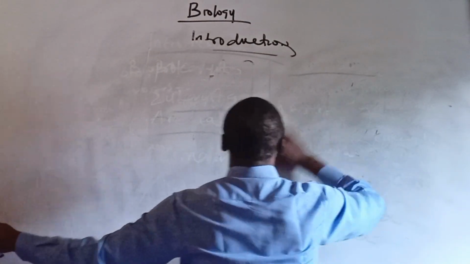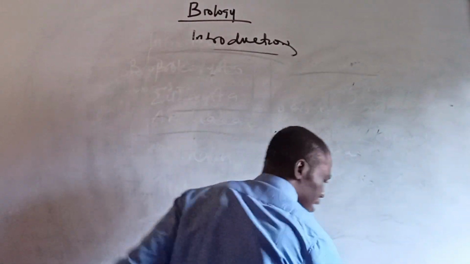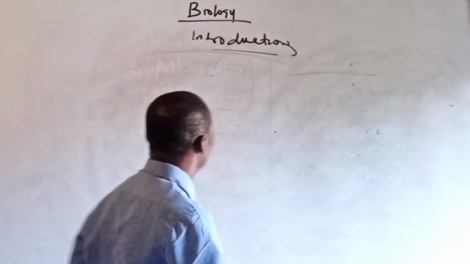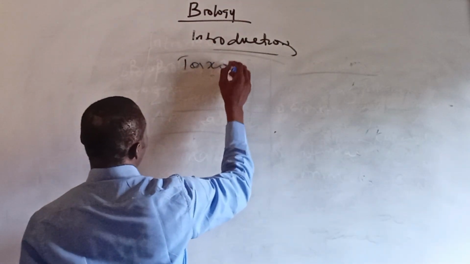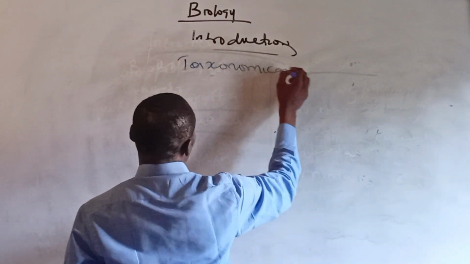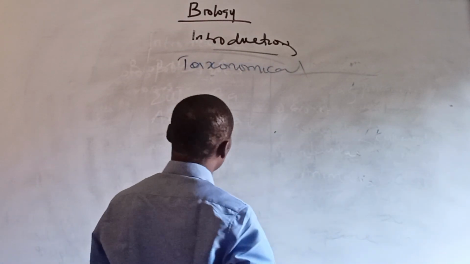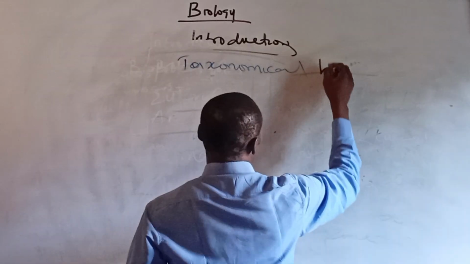Every living organism is classified under the taxonomical hierarchy of life. So what is taxonomical hierarchy of life?